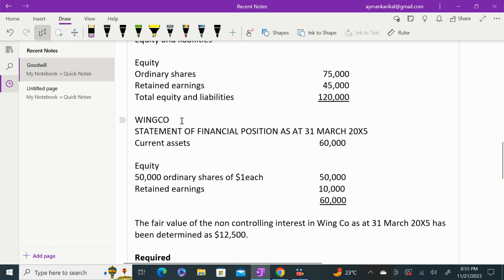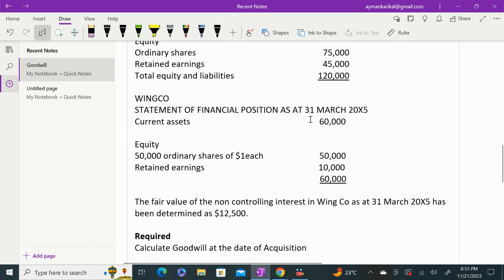So you have again been given Wing Company, the company in which you have invested. You have the statement of financial position as at 31st March 20x5. So you have the current asset of 60,000, you have the equity, that is 50,000 ordinary shares of $1 each, and you have the retained earnings of 10,000.